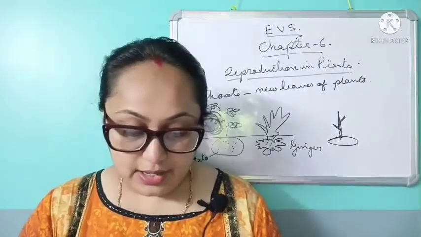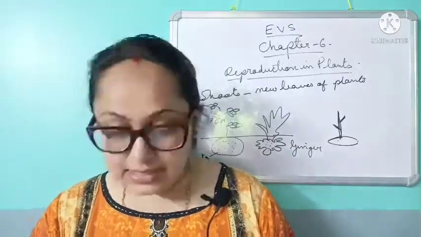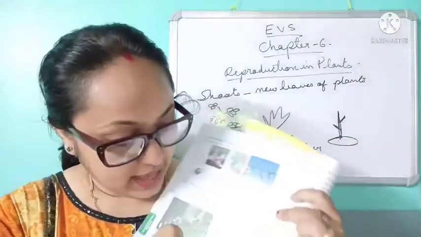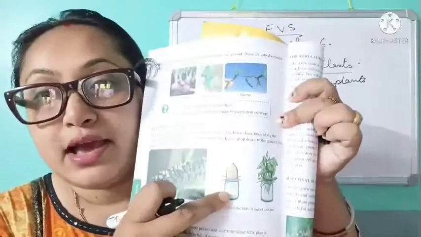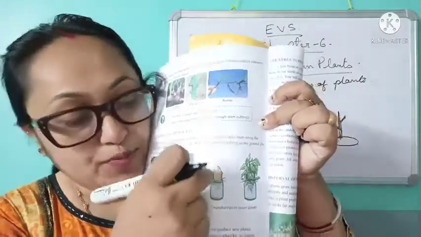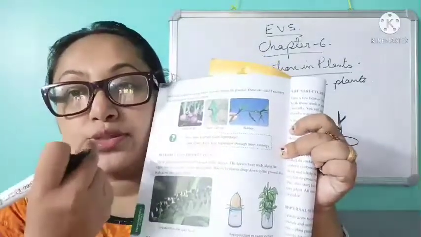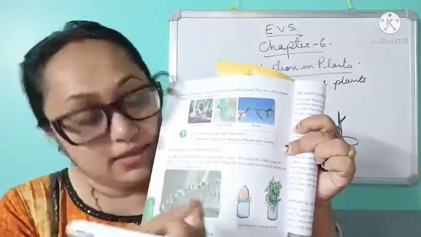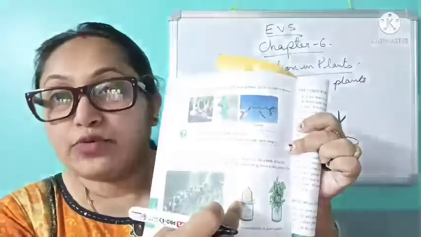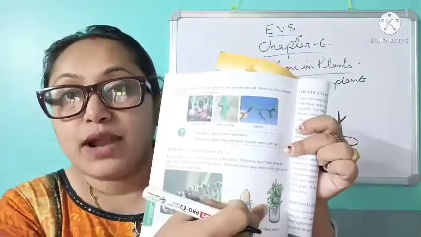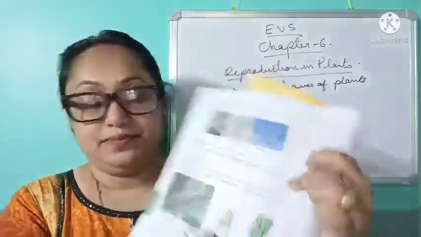See, reproduction from roots. There is an example over here. Suppose this is a sweet potato. See, they have put one jar, then they have put water, then one sweet potato, and then they have inserted toothpicks. The toothpick is the one we use in the teeth for cleaning. If you put it like this for 3 or 4 days, new plants can be grown in this way.